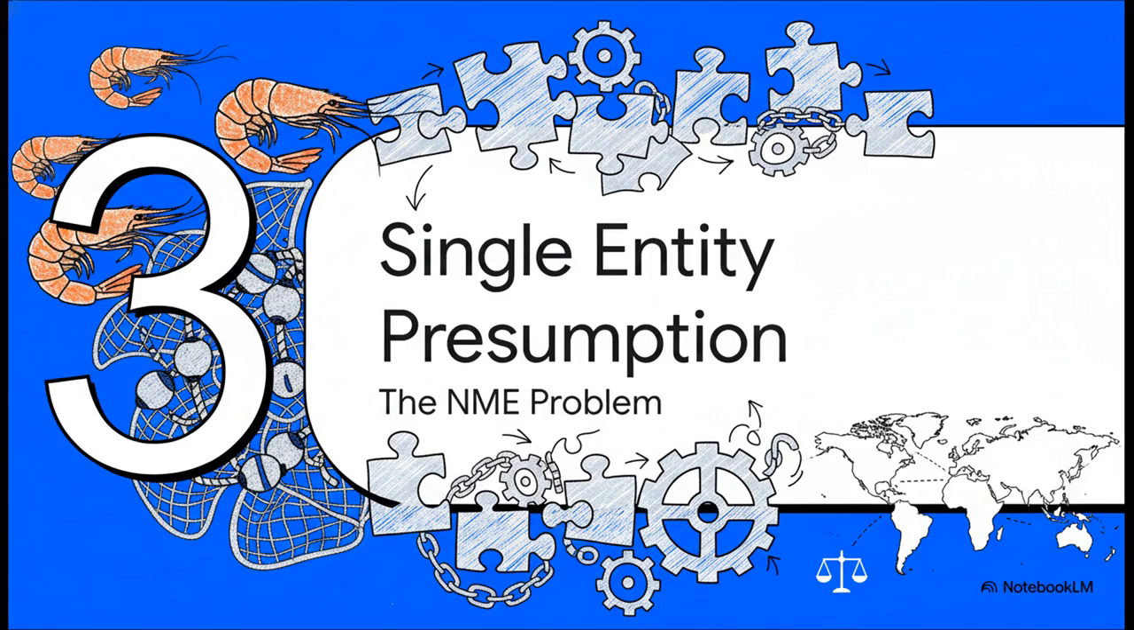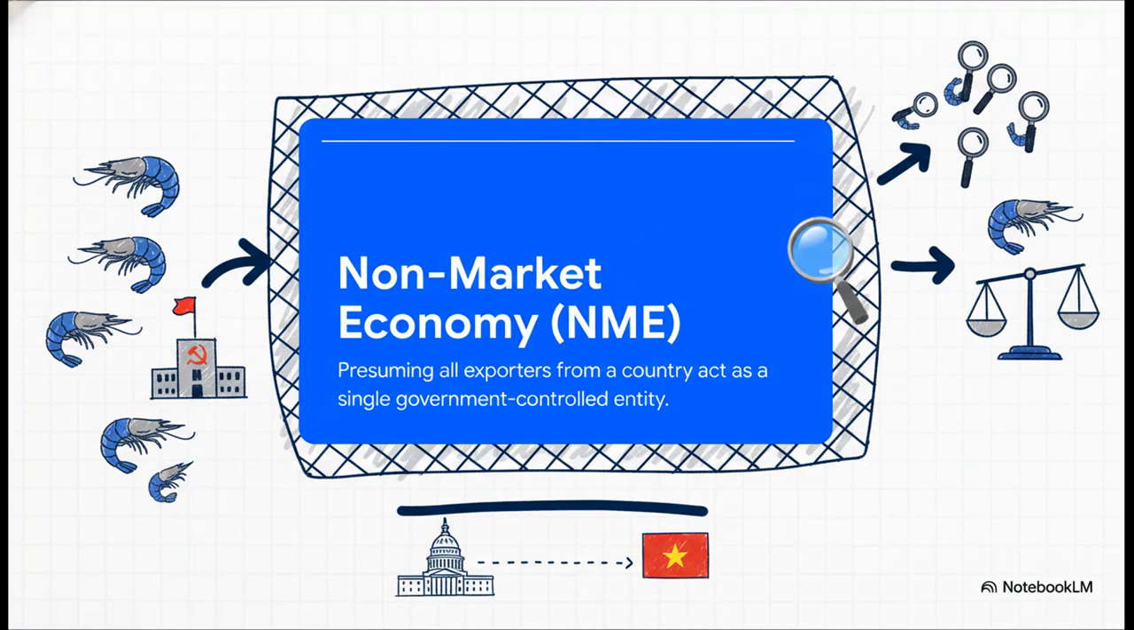Moving on to Section 3, the Single Entity Presumption, also known as the NME problem. This was the second major mechanical roadblock Vietnam challenged, exactly how the United States categorized Vietnamese shrimp exporters during their investigations. This brings us to the non-market economy, or NME presumption. Instead of calculating duties company by individual company, this NME presumption grouped hundreds of completely independent Vietnamese businesses together. It started with the default assumption that they were all just one single government-controlled entity. As you can imagine, this placed the heavy burden of proof completely onto the exporters to prove they were in fact independent.